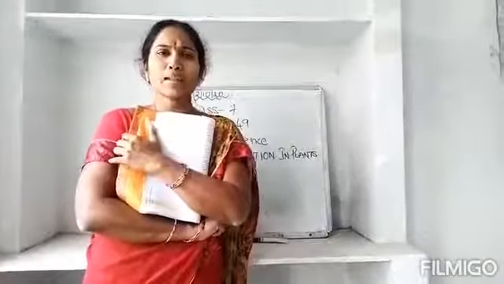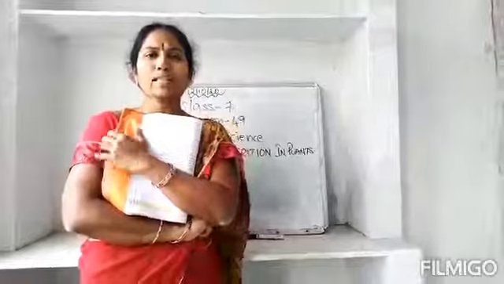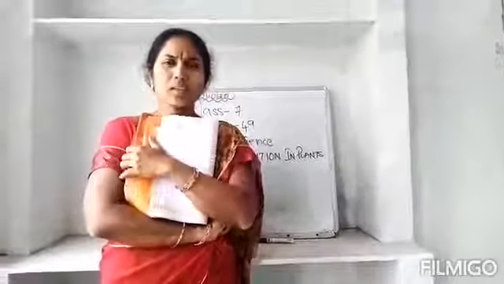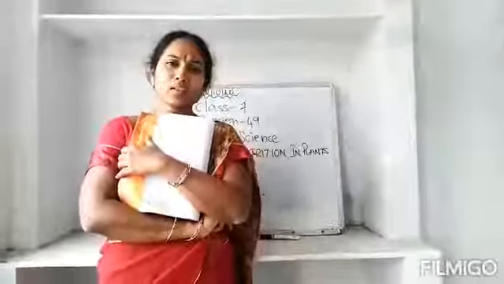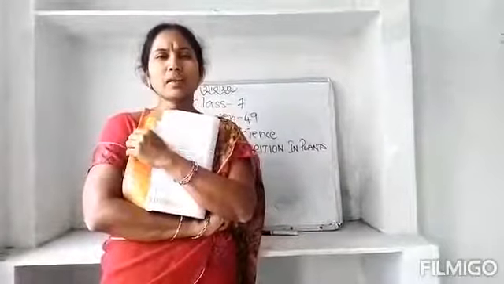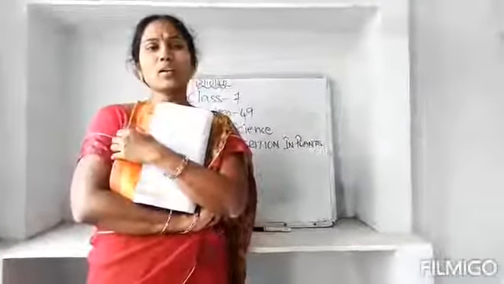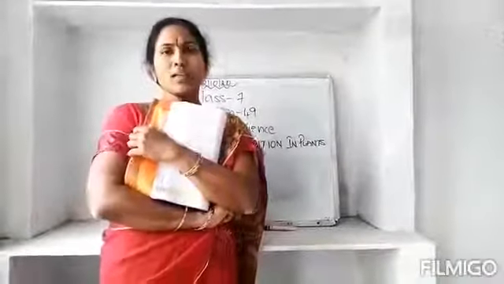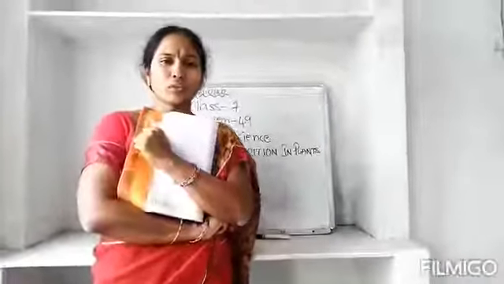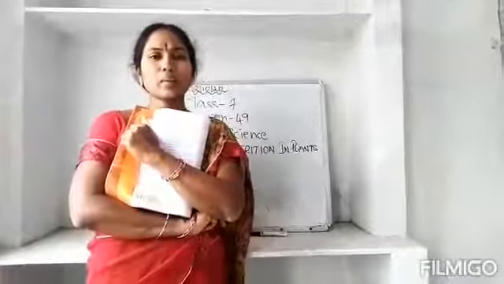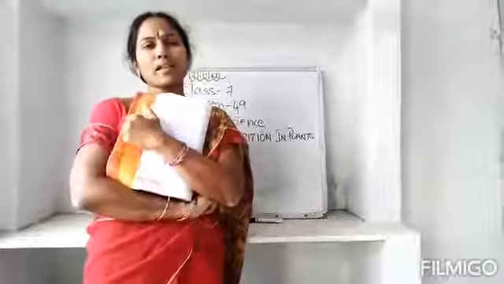On the earth, plants, human beings and animals are living things, but we are depending on the plants and animals for food. Some people will eat only plants and some people will eat only animals. But what does the plant do? It takes only water, minerals from the water, carbon dioxide as well as sunlight. With the help of chlorophyll, photosynthesis takes place and they prepare food for themselves, right? But human beings depend on the plants for food.